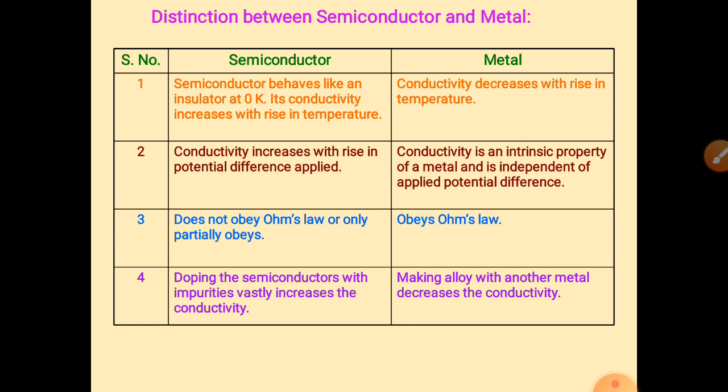Because electrons get the energy to move out from the covalent bond from the potential difference, but in metal that is not the case. Now, a semiconductor never obeys Ohm's law, but metals always obey Ohm's law. Doping a semiconductor with impurity vastly increases the conductivity. Making an alloy with another metal decreases the conductivity.